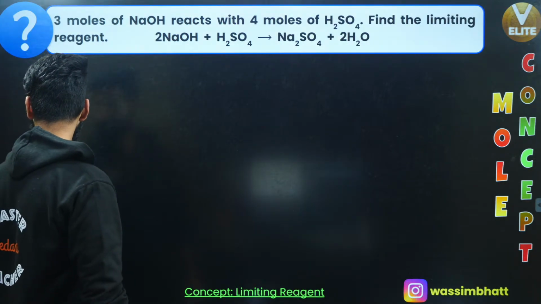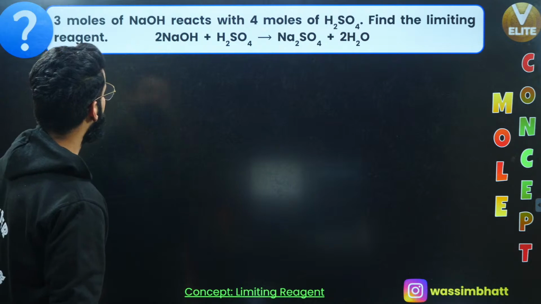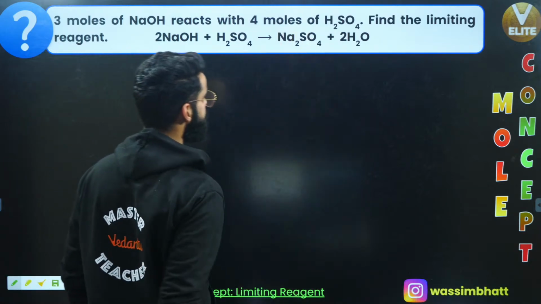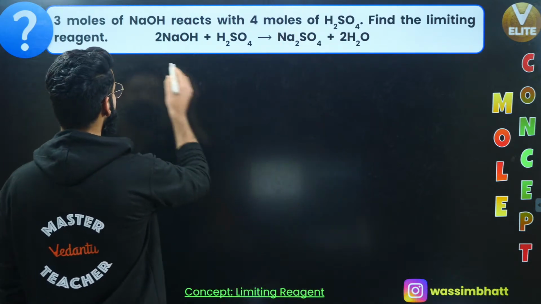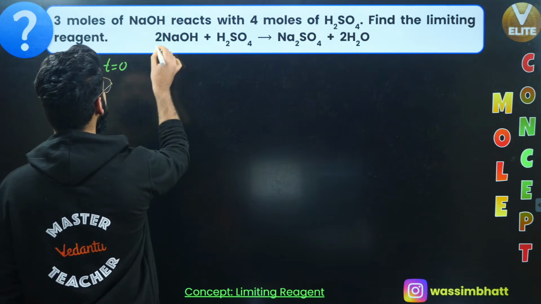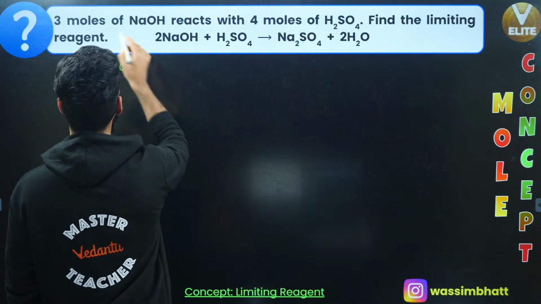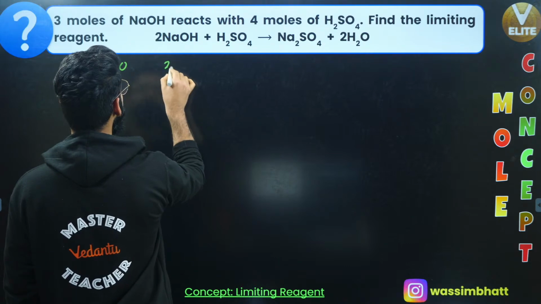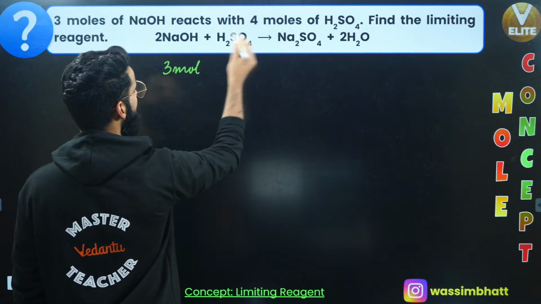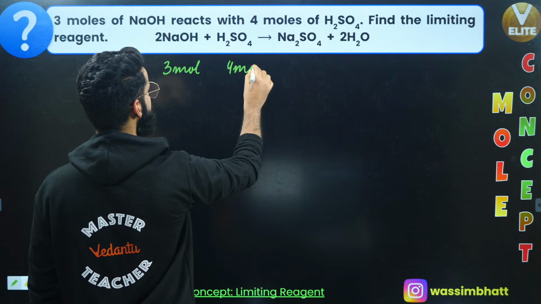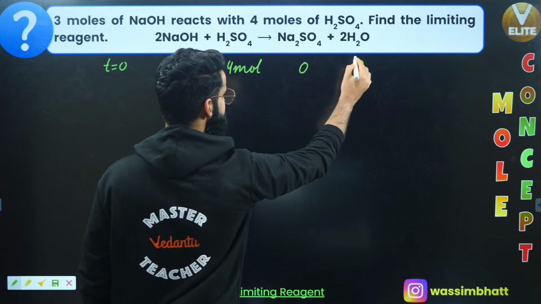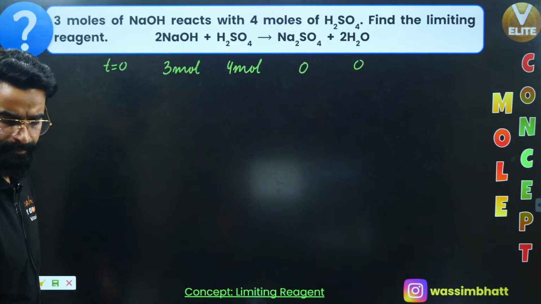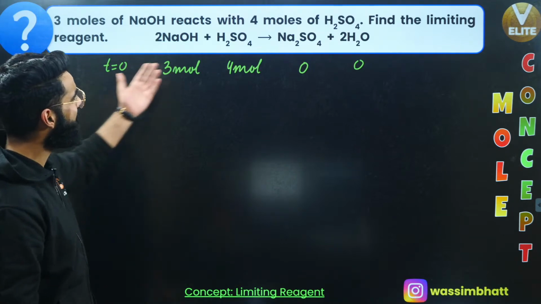See guys, 3 moles of NaOH reacts with 4 moles of H2SO4. Find the limiting reagent. Simple. So at time t equal to 0, I'm given 3 moles of NaOH and 4 moles of H2SO4. The products are going to be 0 because the reaction wouldn't have started yet. I just need to identify the limiting reagent.